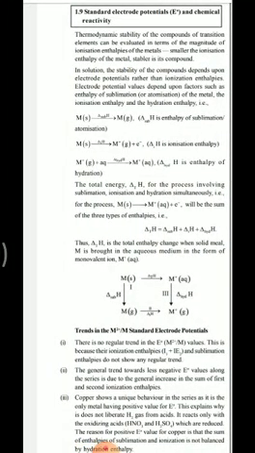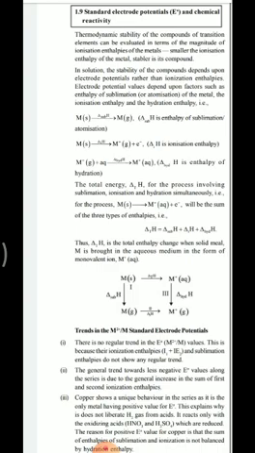There is no regular trend in the E0 values of M2+/M metal values. This is because their ionization enthalpies and sublimation enthalpies do not show any regular trend. As you already studied about ionization enthalpy, there is no regular trend; there are some exceptions. Of course, ionization enthalpy increases from scandium to zinc, but there is no regular trend in the ionization enthalpy and